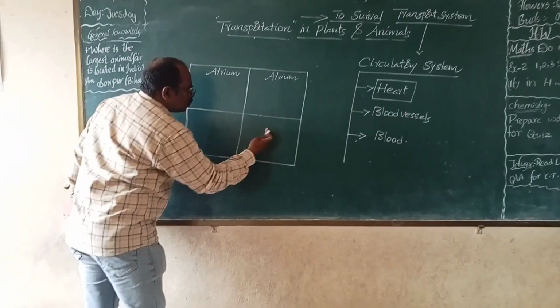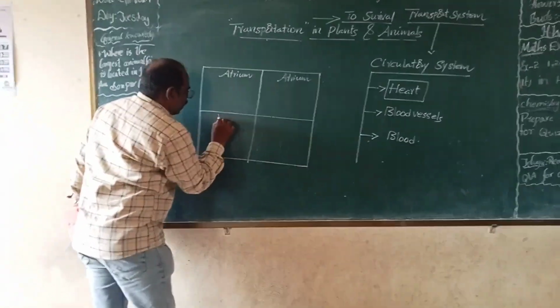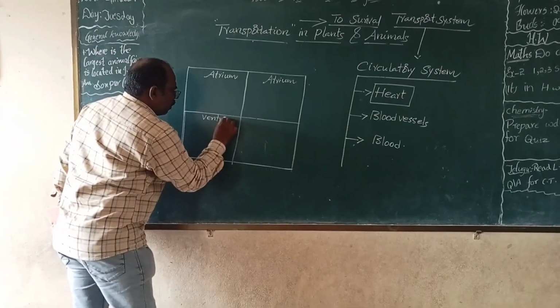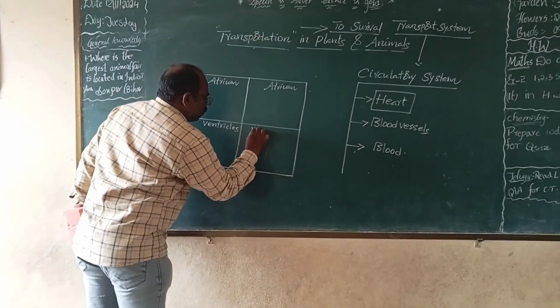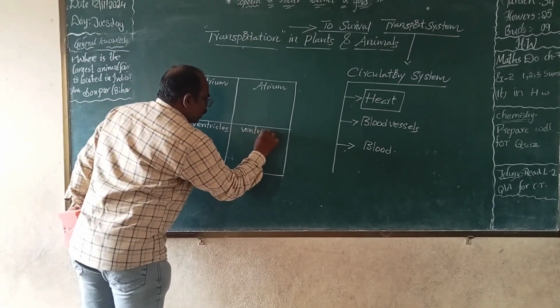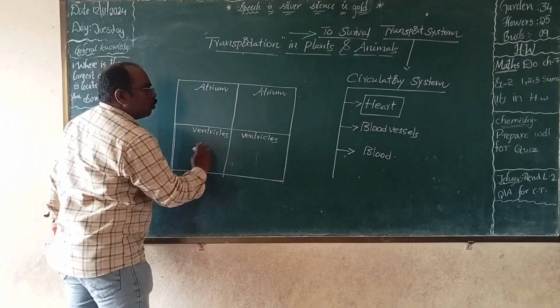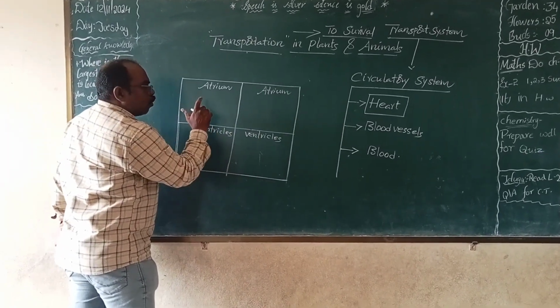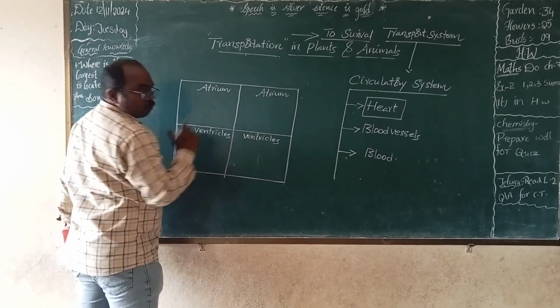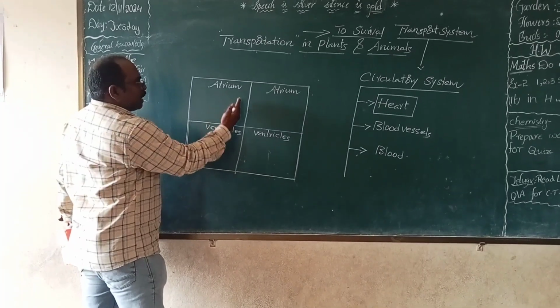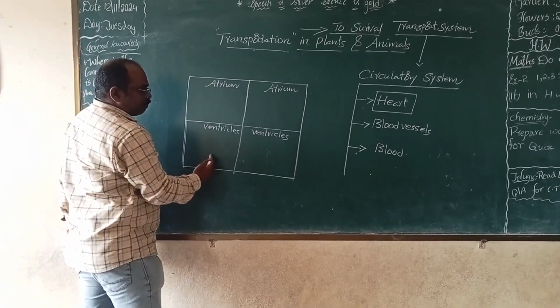The lower two chambers are the ventricles. Right? Upper two chambers, lower two chambers. Total 4. 1, 2, 3, 4. See, this is left side.